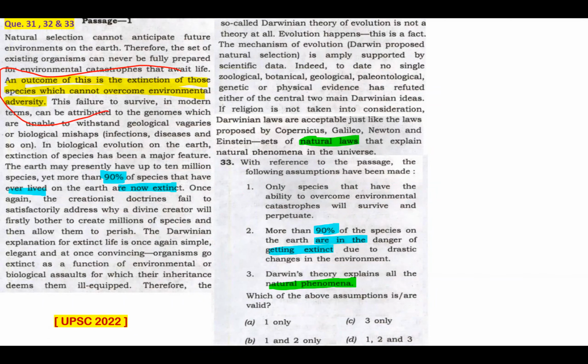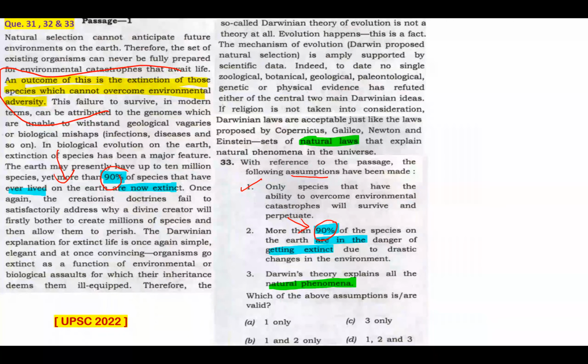An outcome of this is the extinction of those species which cannot overcome environmental adversity. This can be assumed from this passage. Statement 2: More than 90% of species on the earth are in danger of getting extinct due to drastic changes in environment. This 90% may come from this 90%, but these two 90%s are set in different contexts. Now, this is in past, but this is talking about future. The passage talks about past.